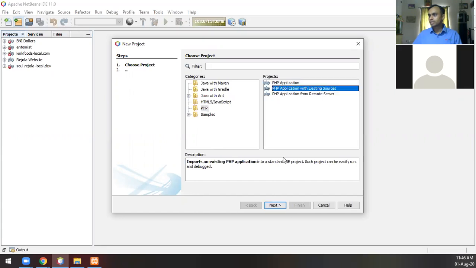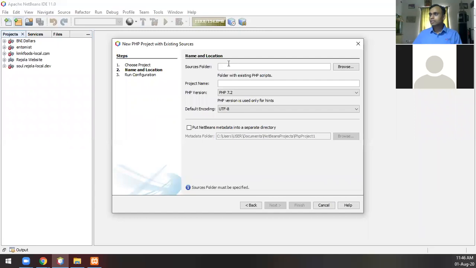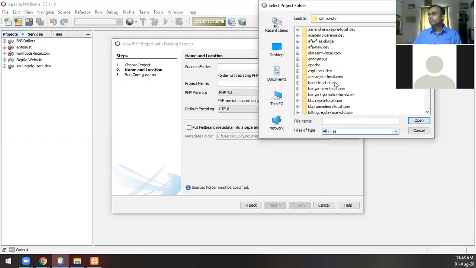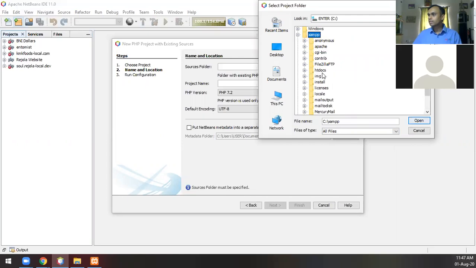For the source folder, I'll navigate to the htdocs folder from exam. So let me go to the C drive, go to the htdocs folder and select it.